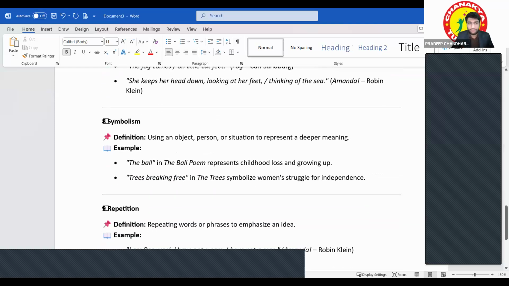What is symbolism? Symbolism means whenever you are referring to an object or some kind of person or a situation, and it is representing a deeper meaning. Okay.